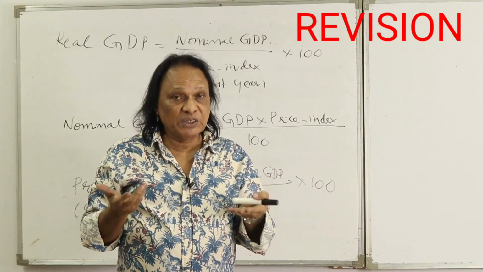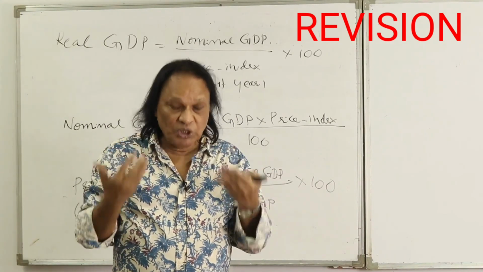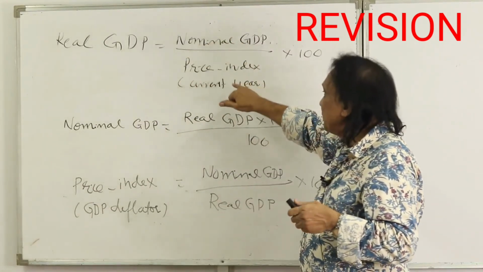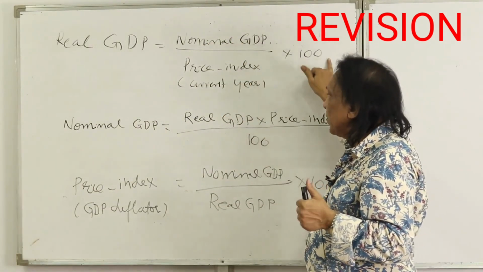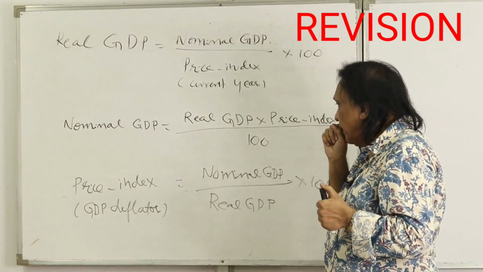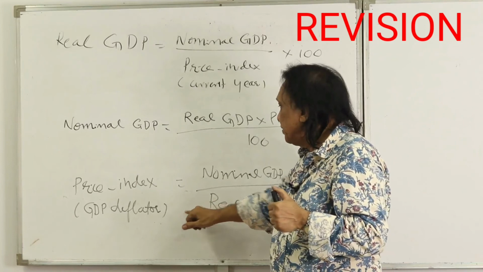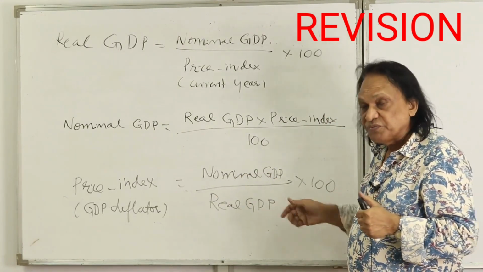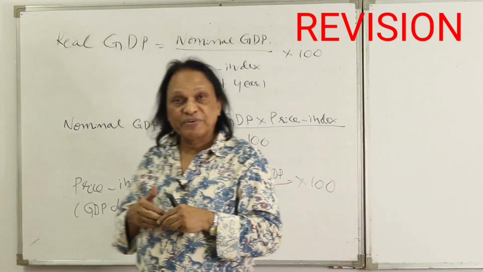So the formula, real GDP is equal to nominal GDP upon price index of the current year into 100. Nominal GDP is equal to real GDP into price index upon 100. Sorry, price index or GDP deflator is equal to nominal GDP upon real GDP into 100. It's very important. That's all we have time for today.